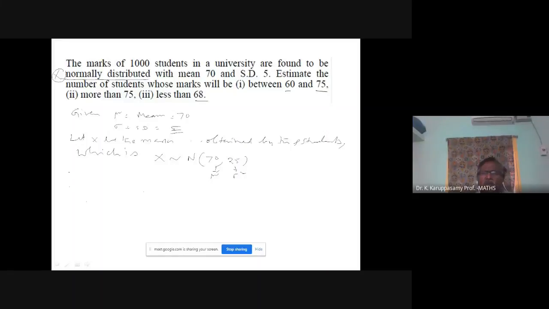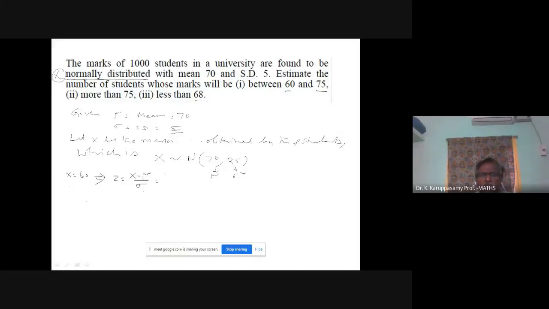X equal to 60 implies, what about the corresponding value of Z? Your Z formula is x minus mu divided by sigma. Any normal variable can be transformed into a standard normal variable with the transformation x minus mu by sigma.